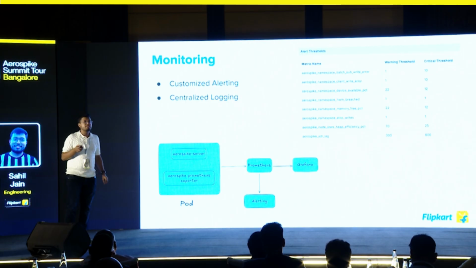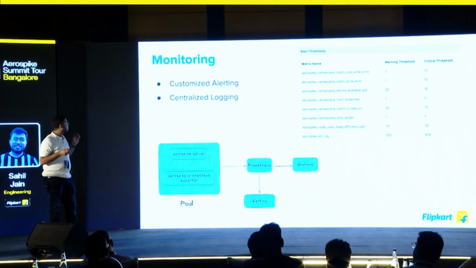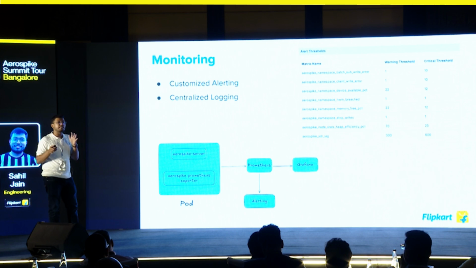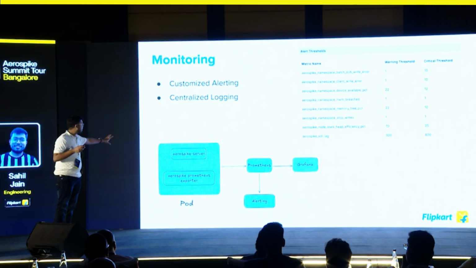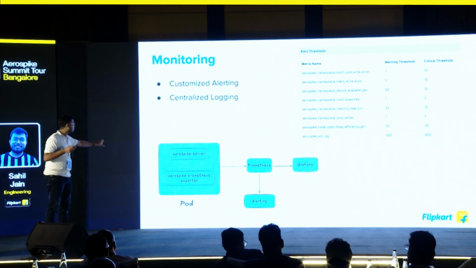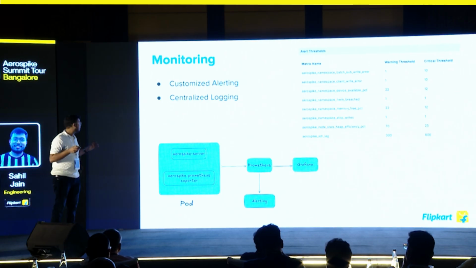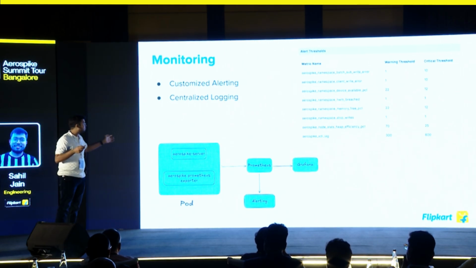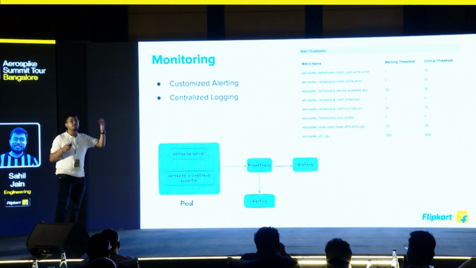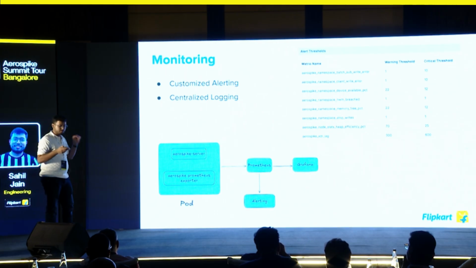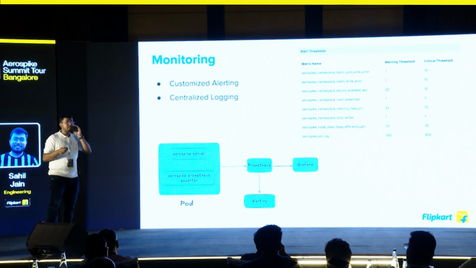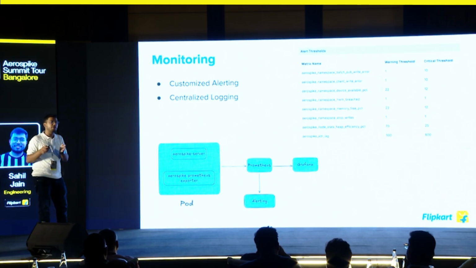On the monitoring stack, or the observability, we have done extensive work. We have created customized alerting and centralized logging. When we talk about metrics, how is it powered? This is a single Aerospike pod. It will have two containers. One is the Aerospike server, which runs all the traffic, and the other is the Aerospike Prometheus exporter. What it does is export all the metrics to /metrics, and Prometheus, on a pull-based mechanism, pulls all the data, which we use for visualization through Grafana and for alerting. For centralized logging, we asynchronously send our stdout logs to a central store.